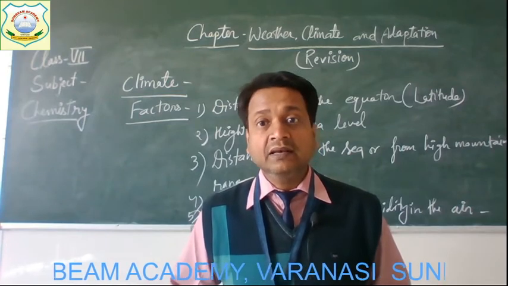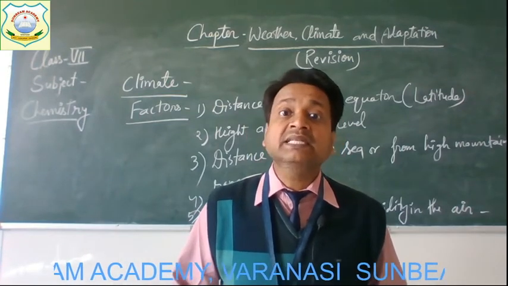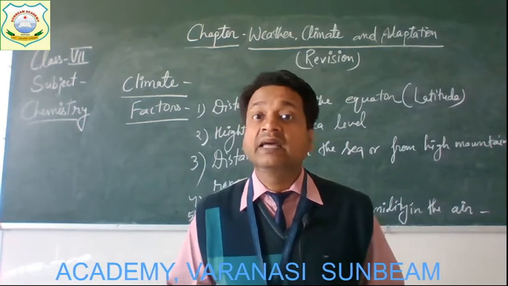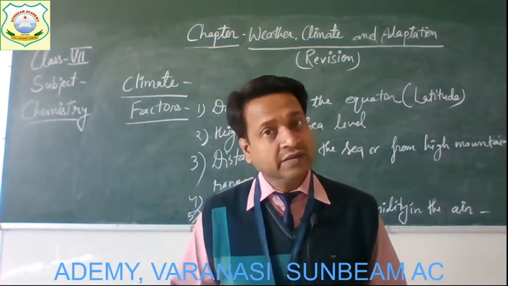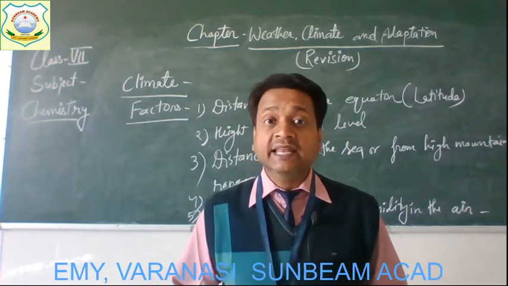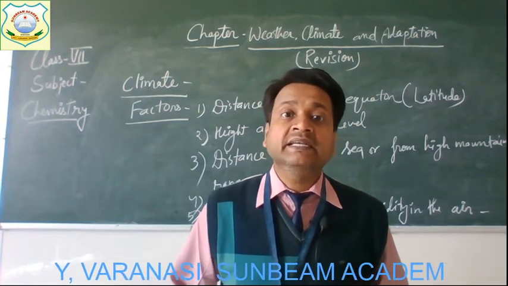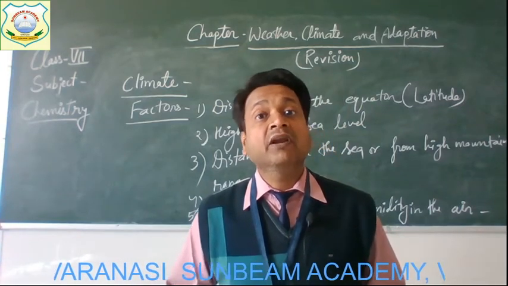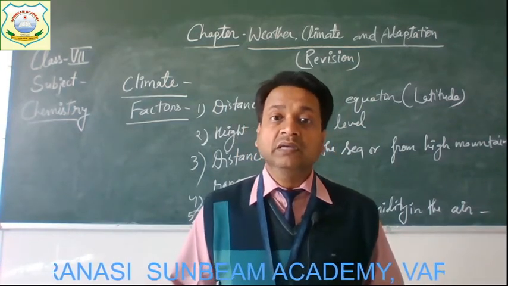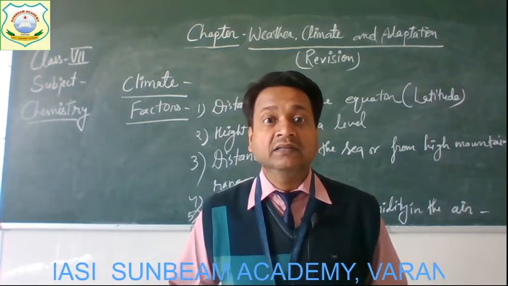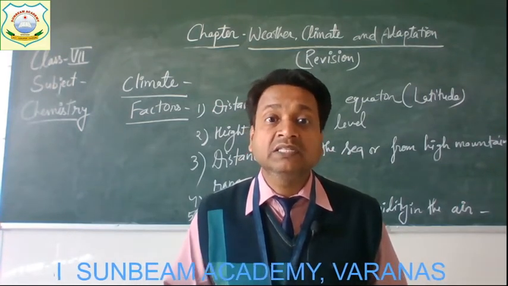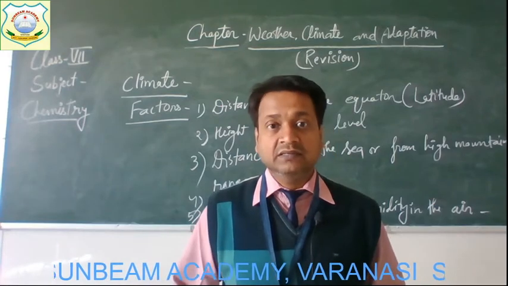And in general, the climate in the mountainous area of North India is cold. The second example is Northeast India, which receives rain for a major part of the year. So we say that the climate in Northeast India is wet.